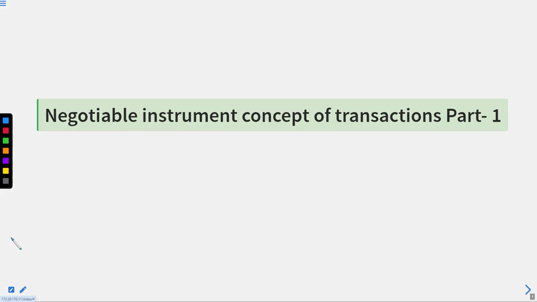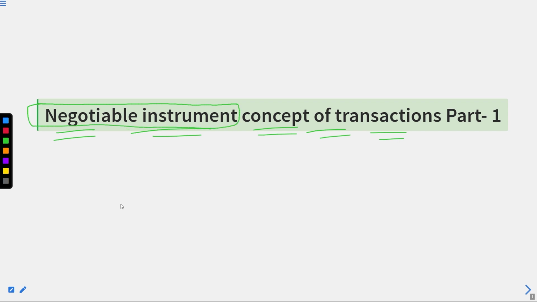So students, as you can see here, in this lecture we are going to discuss negotiable instruments and the concept of transactions. If you are a student of economics, then you must have heard this name, negotiable instruments.